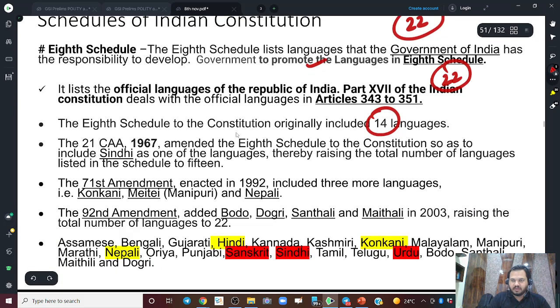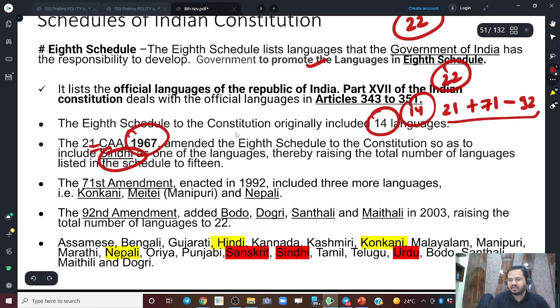So it has been amended how many times? Thrice. One was the 21st Constitutional Amendment Act, then the 71st Constitutional Amendment Act, and then the 92nd Constitutional Amendment Act, right? So see here, there were initially 14 languages, then Sindhi was added in 1967. It is not important, but remember at least these. I also told you a shortcut: 21 plus 71 is equal to 92, right?